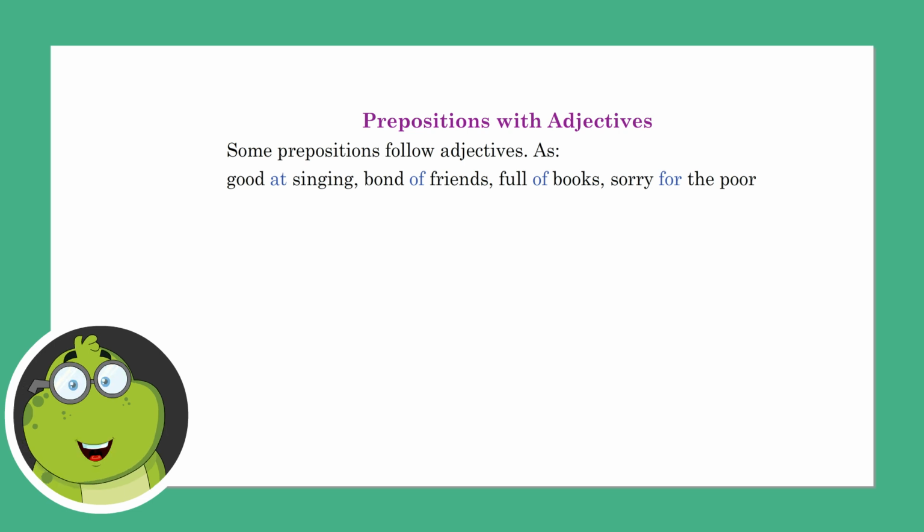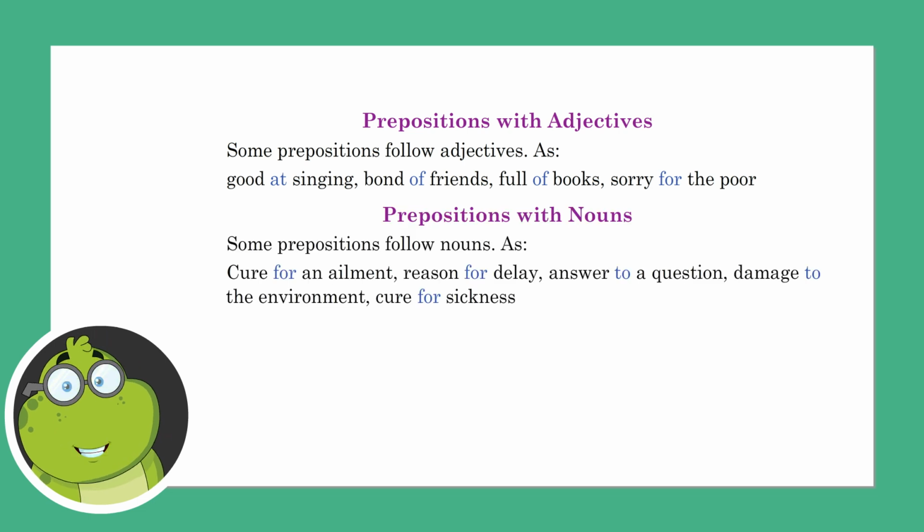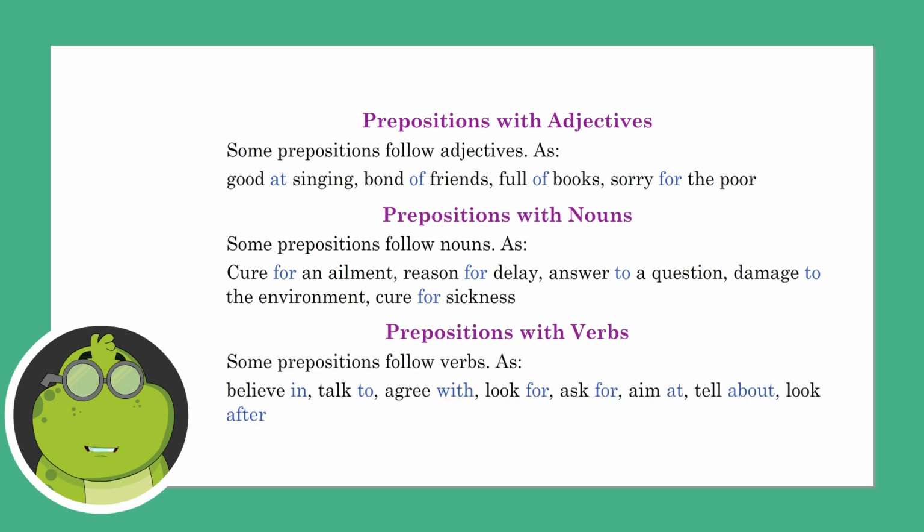Prepositions with adjectives. Some prepositions follow adjectives, as good at singing, fond of friends, full of books, sorry for the poor. Prepositions with nouns. Some prepositions follow nouns, as cure for an ailment, reason for delay, answer to a question, damage to the environment, cure for sickness.